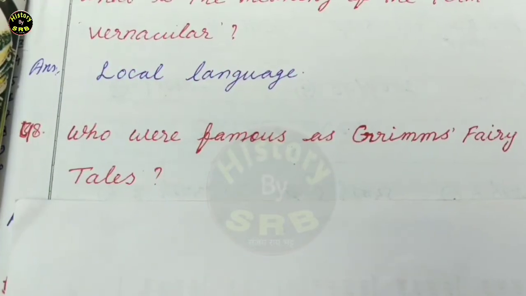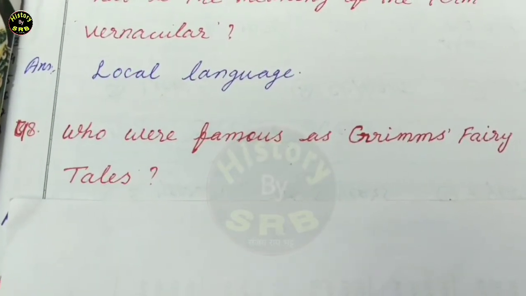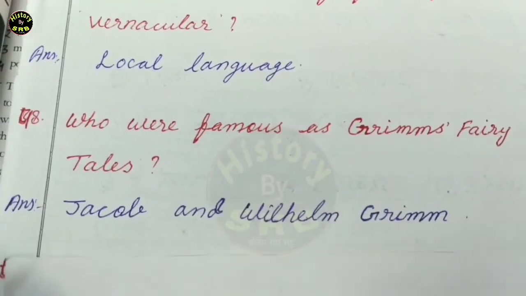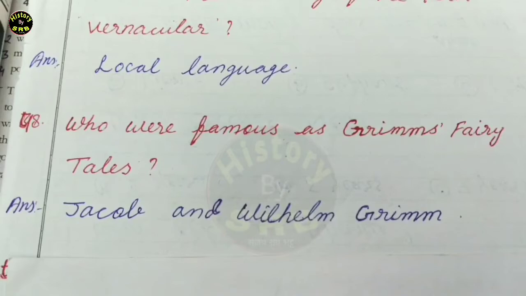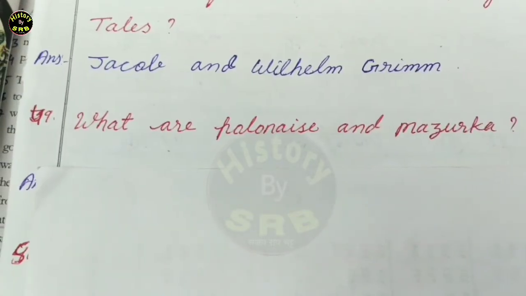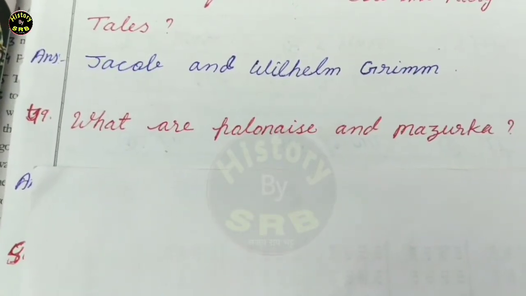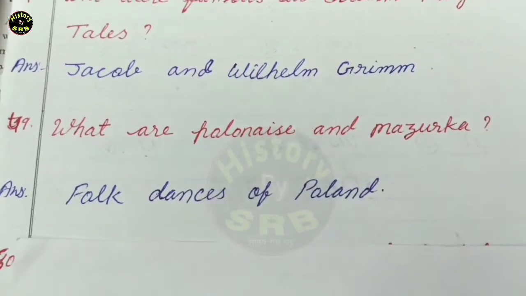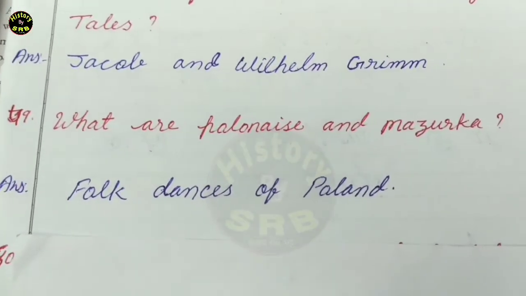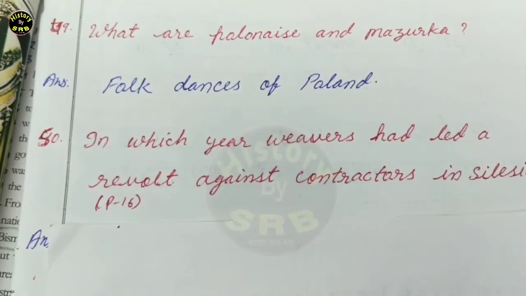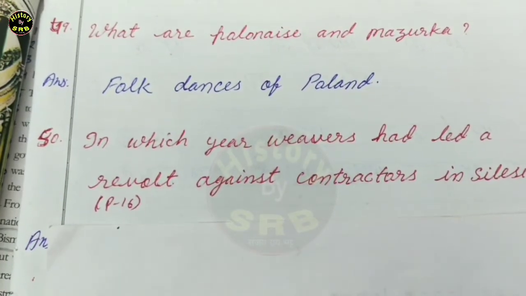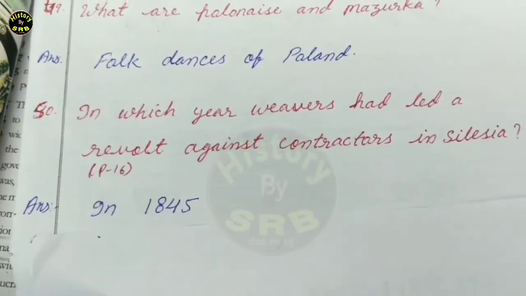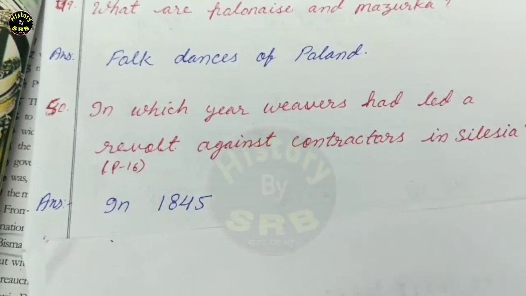Next question. Who were famous as Grimm's fairy tales? The correct answer is Jacob and Wilhelm Grimm. Next question. What are Polonaise and Mazurka? The correct answer is folk dances of Poland. In which year had weavers led a revolt against contractors in Silesia? The correct answer is in 1845.